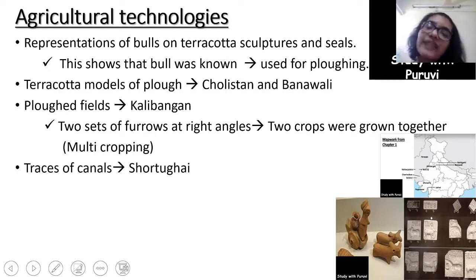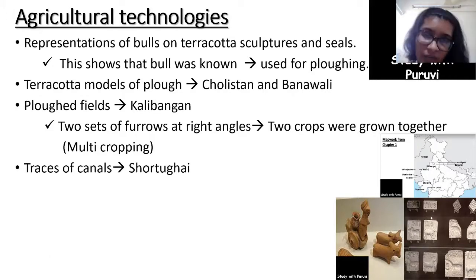Now next is the traces of canals which have been found in Shortughai. Now Shortughai is a Harappan city or a Harappan settlement in Afghanistan. So regarding Shortughai, we need to remember two things. First is that the traces of canals have been found over here, and the second is that Shortughai was a very rich source, a very famous source of lapis lazuli at that time.